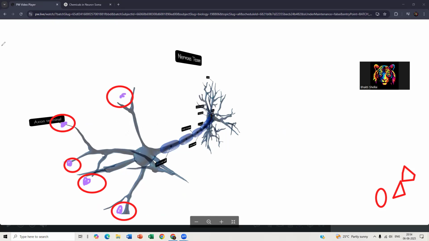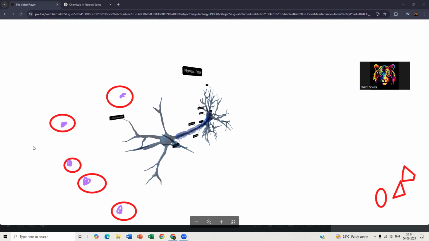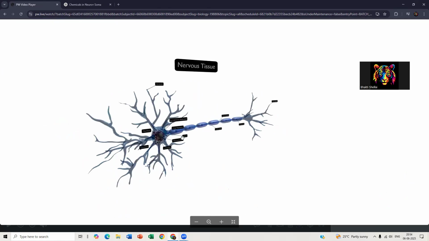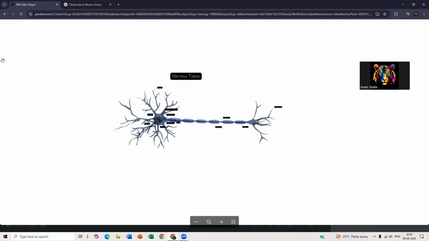Now, one more important thing I would like to tell you is that it is not like there is only one nerve cell. There are several nerve cells in your body, and they are interconnected to each other. Here, as you have this nerve cell, in a similar way you will have another nerve cell like this. These are nerve endings, and this is your dendrite.